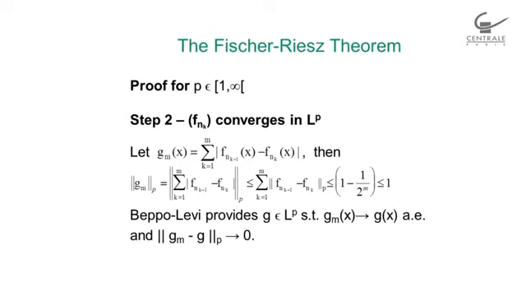And there is a theorem called Beppo Levi, and you can look it up as a link here on this website. And Beppo Levi provides that the function g that is defined as the limit of the g_m will be in L^p. And it also says that g_m minus g in norm L^p goes to 0. Indeed, g_m is an increasing sequence, and it is bounded.